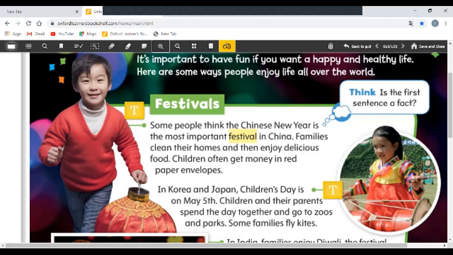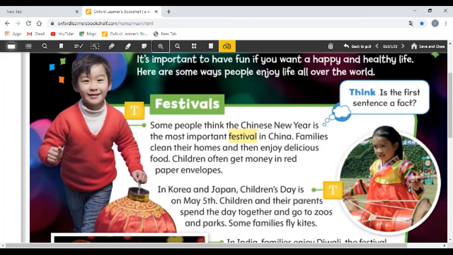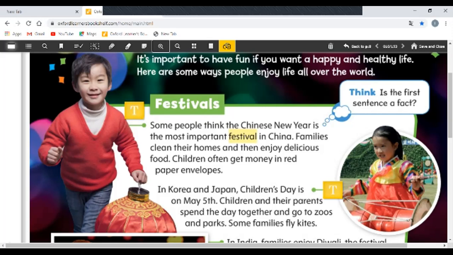Okay, but here he says, some people think. So if they think that the Chinese New Year is the most important festival in China, this is not a fact. Why? Because it's what they think. Maybe another one will speak about another festival and say, no, it's not the most important festival in China. Maybe there are other festivals. So if you see the word think, this means that this is not a fact. I think, he thinks, or she thinks, or some people think. No, this is not a fact.